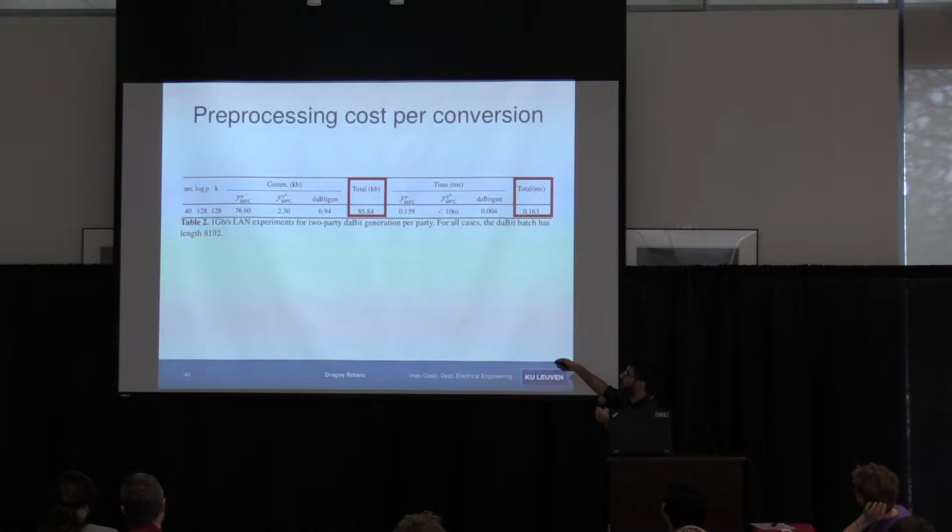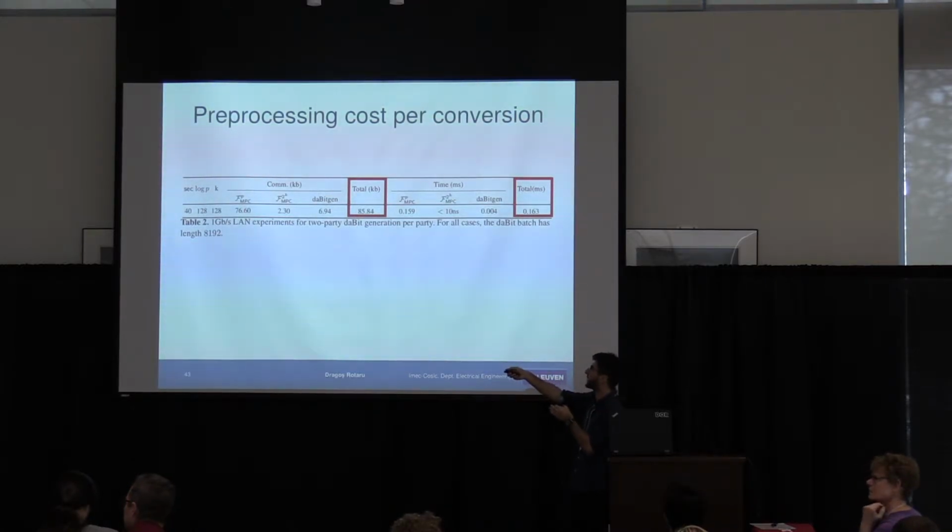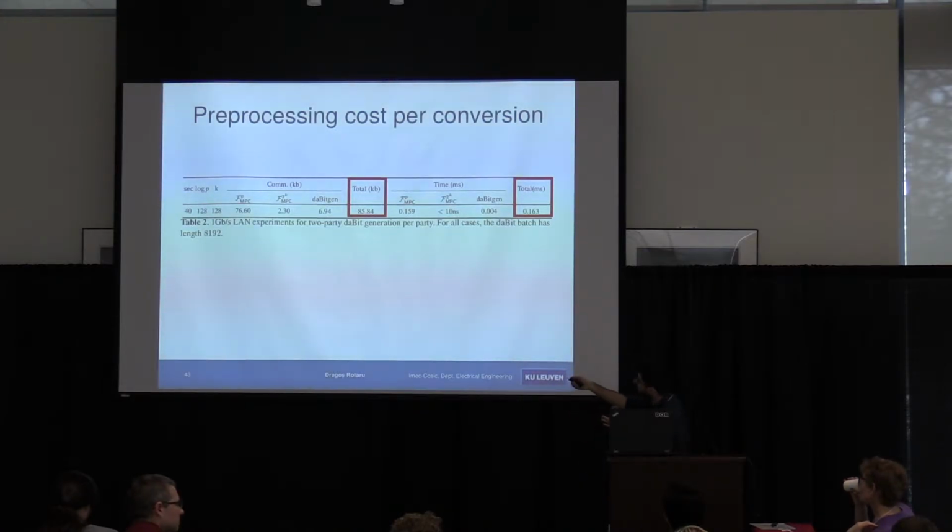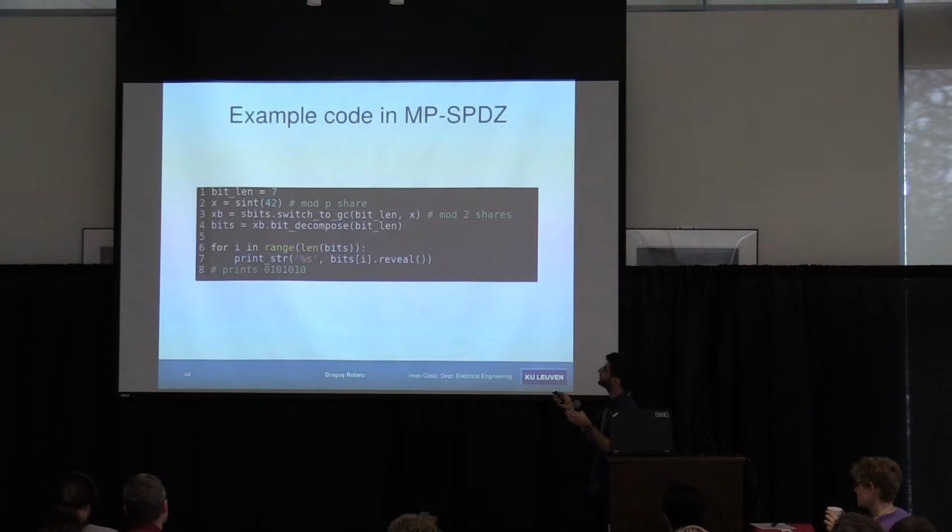So you can see that the generation of the daBit is much smaller in terms of communication cost than the whole triple generation protocol, which is going to be used for the XORs. And the time is quite small. We have 0.1 milliseconds for generating one daBit. So this is amortized cost.